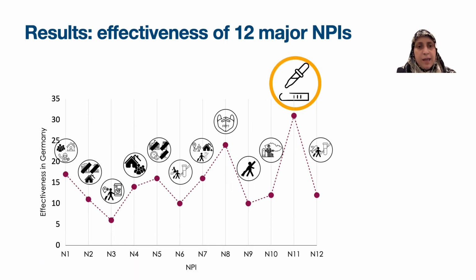Here we can see the effectiveness of NPIs. The NPI with the highest effectiveness is the availability of free antigen rapid tests in March 2021. The second most effective NPI is the obligation of FFP2 and surgical masks in public transportation and shopping areas.